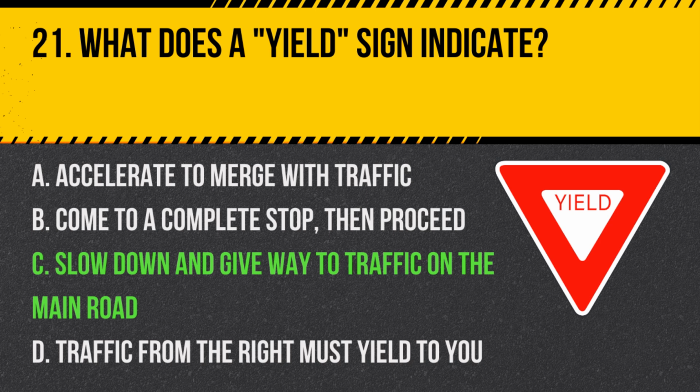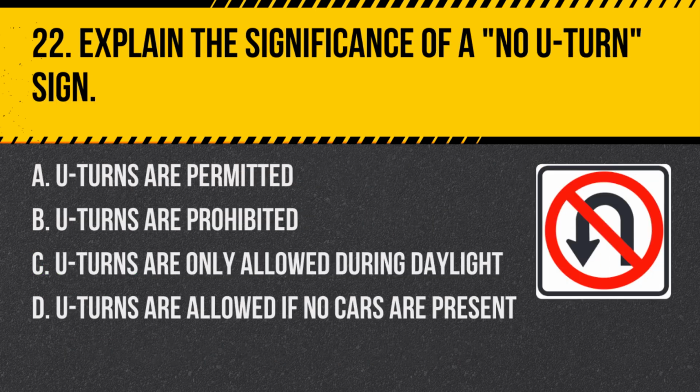Answer. C. Slow down and give way to traffic on the main road. A yield sign indicates that you must slow down and, if necessary, stop in order to give way to traffic on the main road.